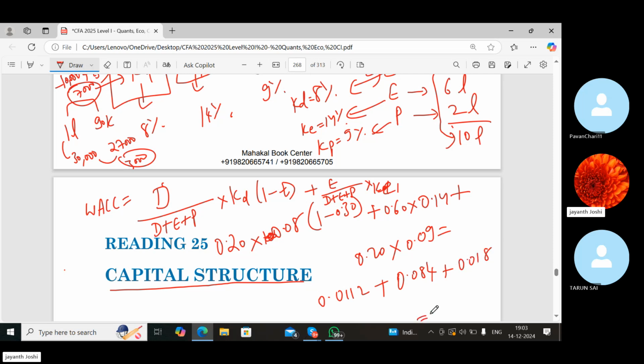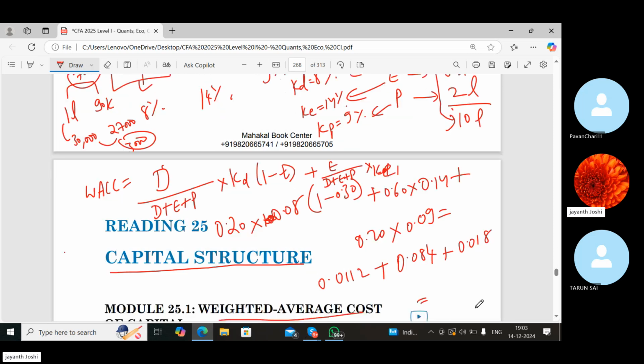We will add up all of them and multiply by 100 to convert them into percentages. So 11.32 is our WACC.